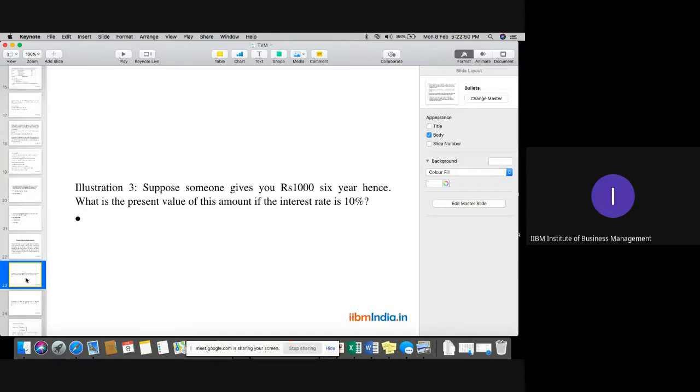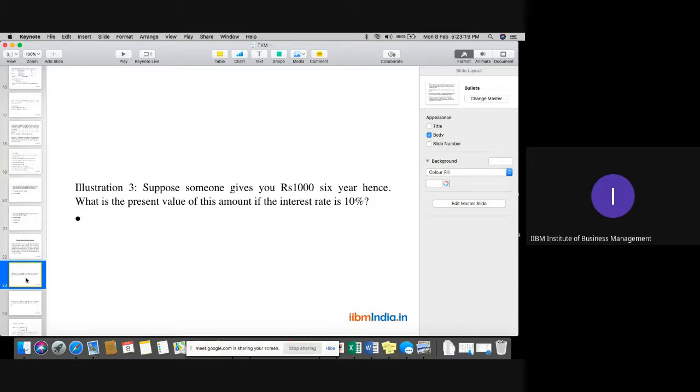Suppose someone gives you rupees 1,000 6 years hence, what is the present value of the amount if the interest rate is 10%? Like the 1,000 you will receive after 6 years, you need to calculate it at 10%, if the inflation factor or present value factor is there. So what would be the amount of 1,000 if the inflation is 10%?